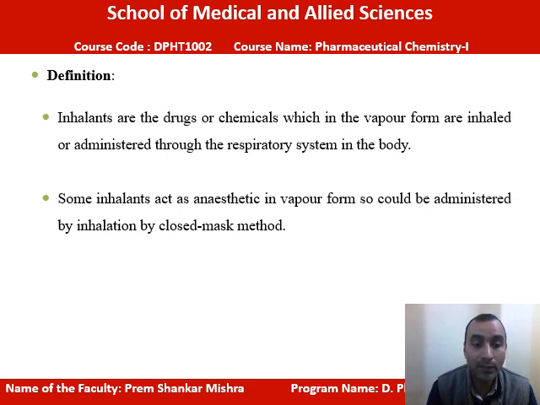Suppose anybody has a deficiency of oxygen, with oxygen saturation level below 70 or below 80, then the practitioner prescribes inhalation. So if you are giving oxygen, it should be administered through the closed mask method.